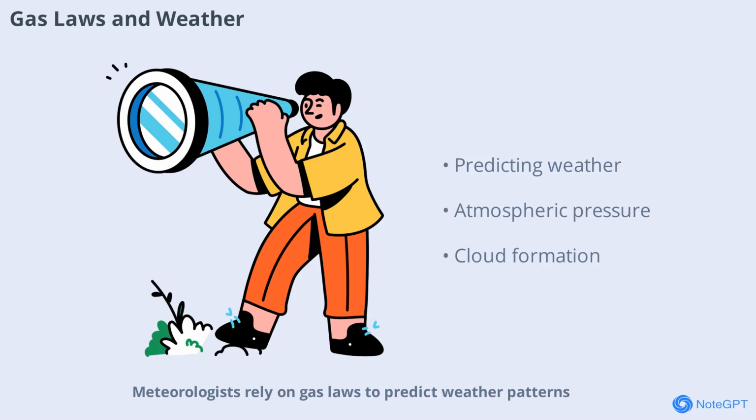Meteorologists rely on gas laws to predict weather patterns. Changes in atmospheric pressure, temperature, and humidity all influence the behavior of air masses. Understanding these relationships helps forecast storms, wind patterns, and even the formation of clouds. Gas laws are truly fundamental to the science of meteorology.